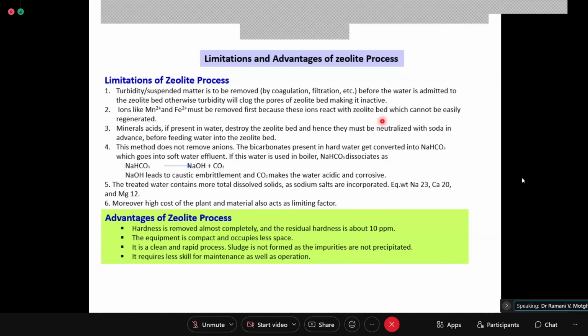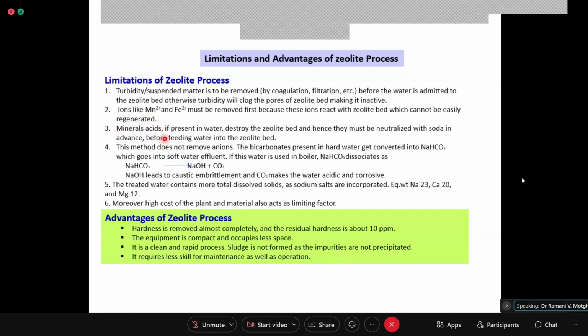And on subsequent use, you will find that the softened water is not of good quality if a lot of these two things are there. Due to the affinity, it is not regenerated. What is not regenerated? FeZ and MnZ, the manganese zeolite and iron zeolite.